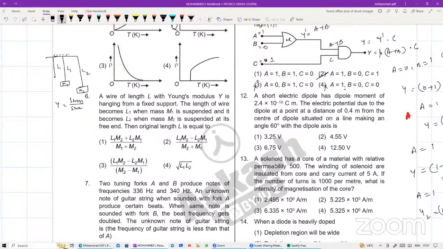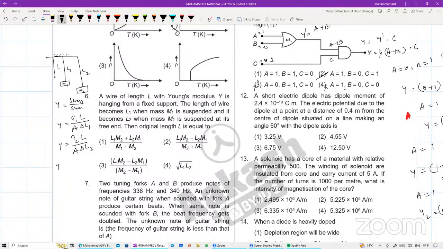Material तो same है ना? There is no change in the metal, एक ही metal ले रहा है. तो Y is equals to stress, which will be equal to force by area. Force मतलब tension in the wire, that is T1. Initial length is nothing but L, divided by area A into change in length L1. Second के लिए भी वही होगा, Y is equals to T2 into original length L divided by area into extension, and this one is right now L2.